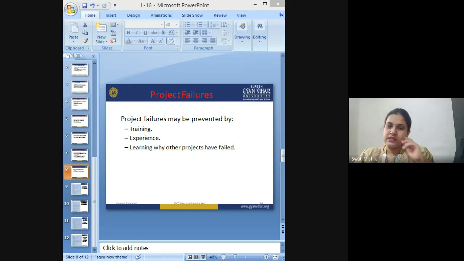And that is why it is highly important for any project team to understand that project failures could be by multiple reasons. And these are the main reasons why some of these similar projects have failed, and we are not going to repeat that mistake. So that is why assessing failures of others is also highly important, and taking learning lessons from them is also highly important.